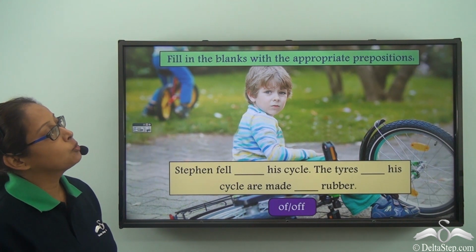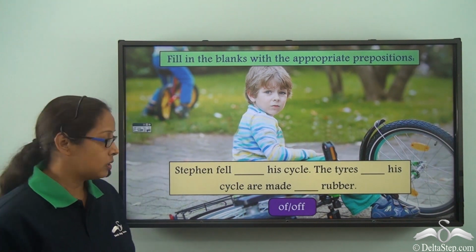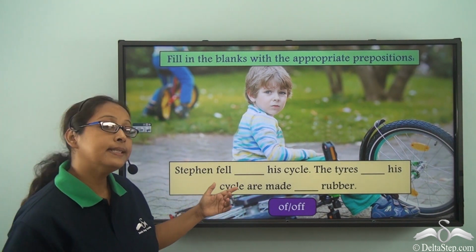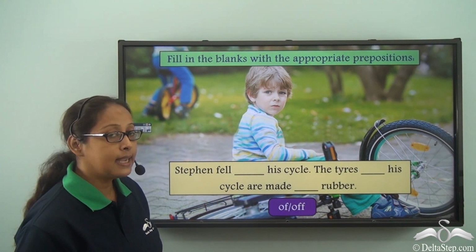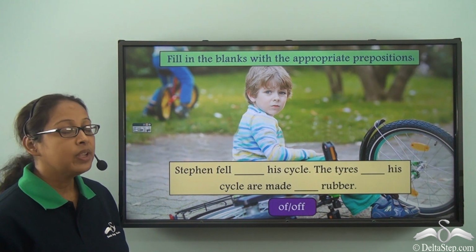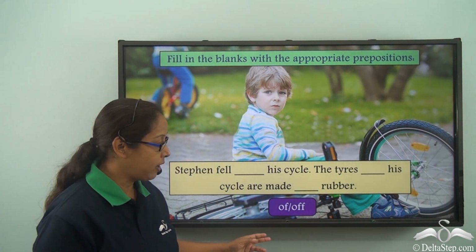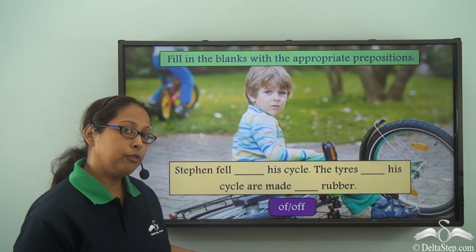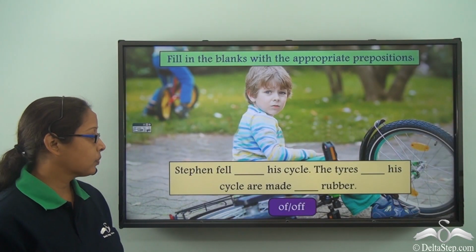Fill in the blanks with the appropriate prepositions. Stephen fell, dash his cycle. The tires, dash his cycle are made, dash rubber. And what are the options? OF and OFF. Now let's see which one is the correct answer.